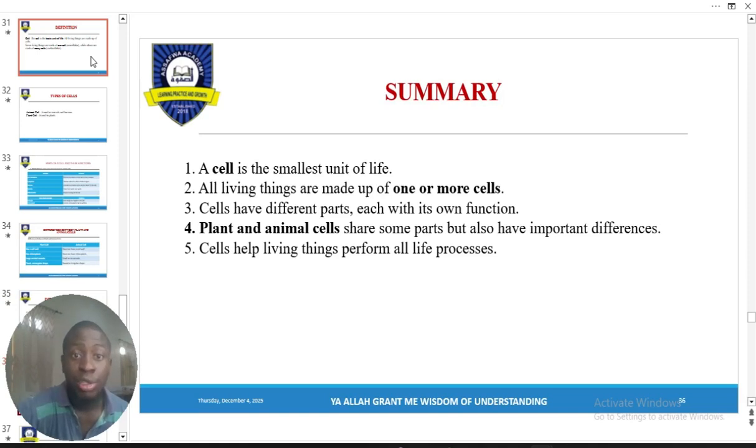All right. Let's summarize the whole thing. The cell is the smallest unit of life, the fundamental unit of life, the basic unit of life. All living things are made of one or more cells, right? If it is one, it is unicellular. More, multicellular, right? They have different parts and functions. We'll discuss them. The two types that we have are what? Plant and animal cells. From the name, plant cells belong to plants, animal cells belong to animals.